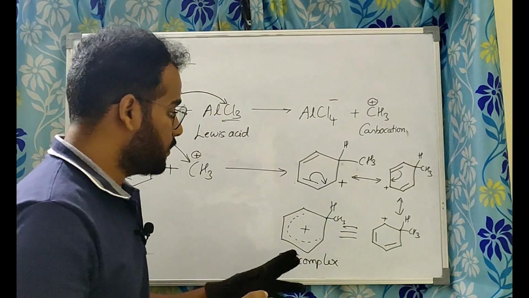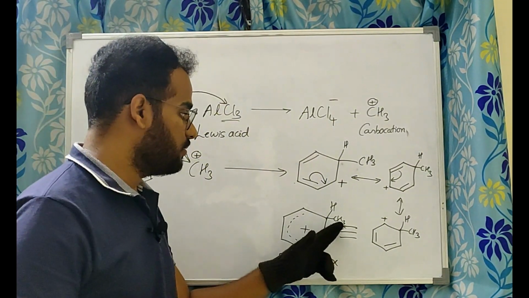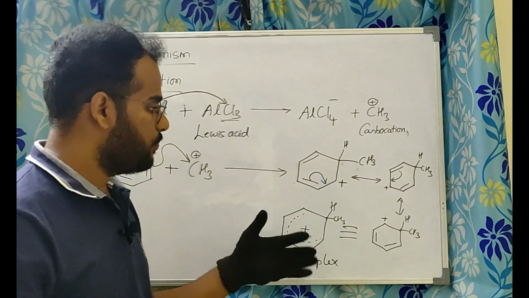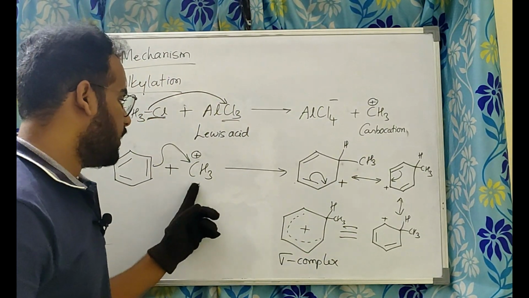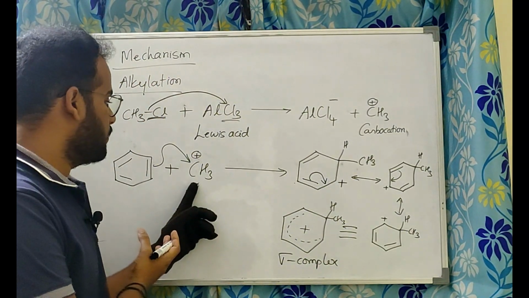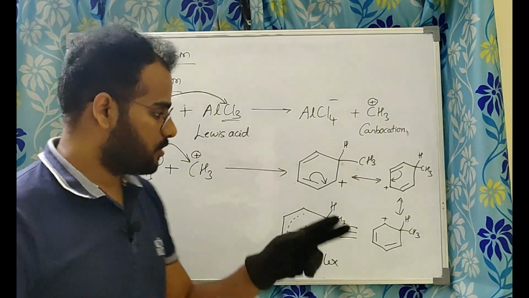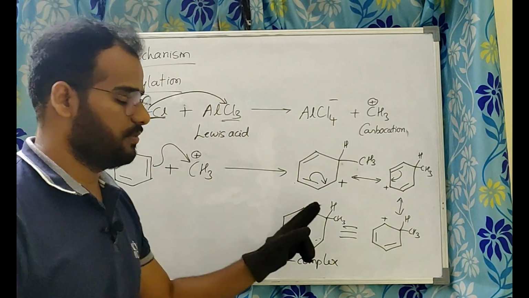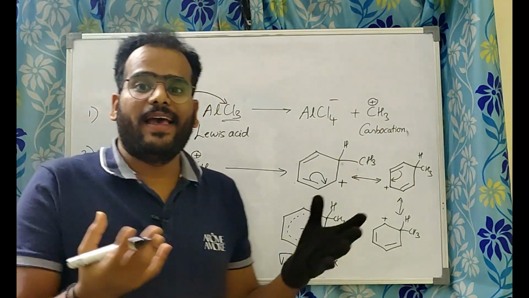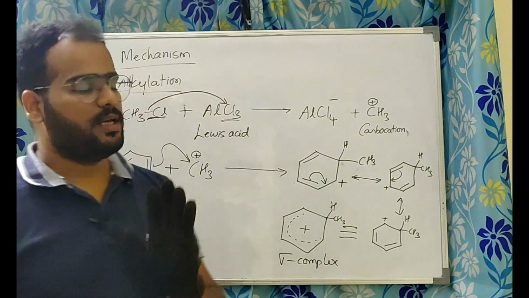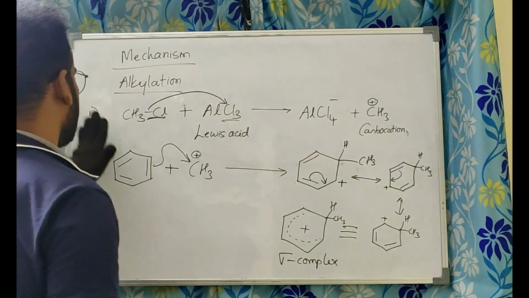Sigma complex is thinking, shall I lose methyl or shall I lose proton? Okay, obvious choice, but it already gave its words to methyl. I will not leave you, but it can leave proton because it already has many hydrogens here. So then who will help? How will the proton go? That will be the next step. So next step I'll write here.